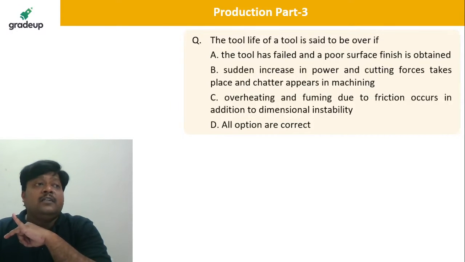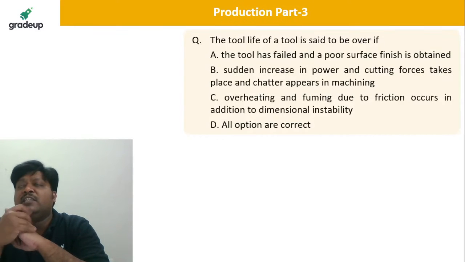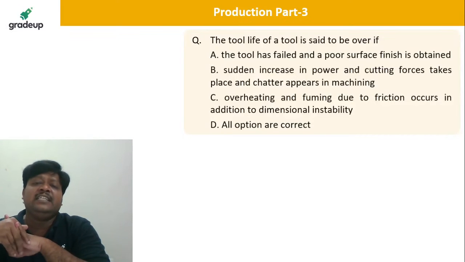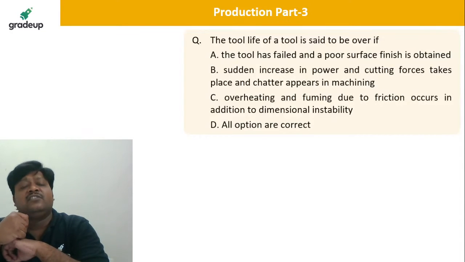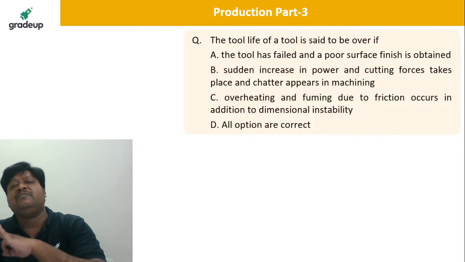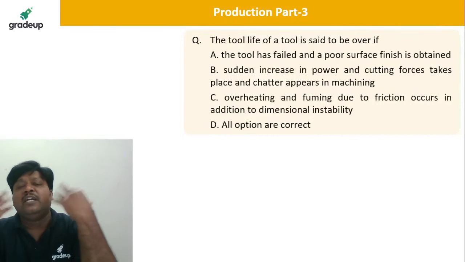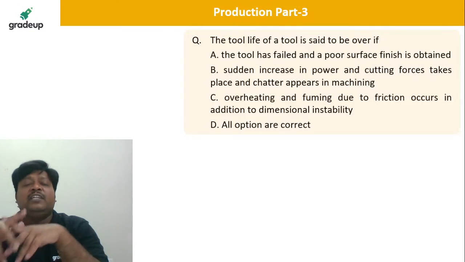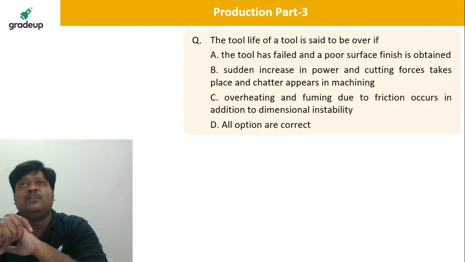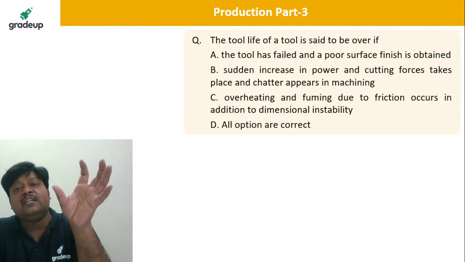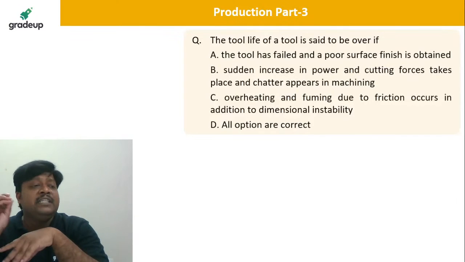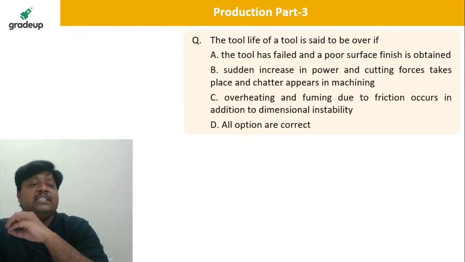Second, you can observe the cutting forces and power consumption suddenly increase during running machining conditions. Then again you can say the tool life is over, my tool has failed. And the third thing is any kind of fumes coming out, white fumes, generally carbon monoxide. If you observe such fumes in the metal cutting zone, definitely you can say something went wrong and my tool has failed.